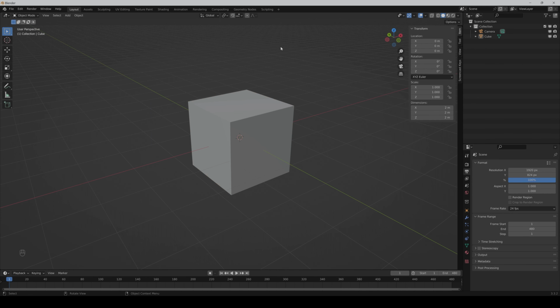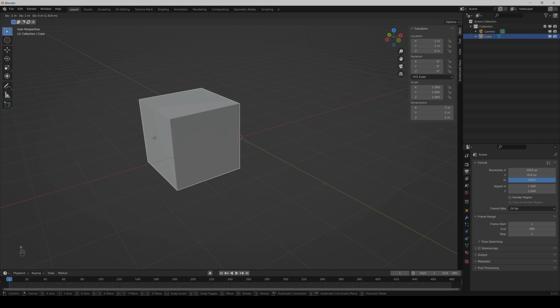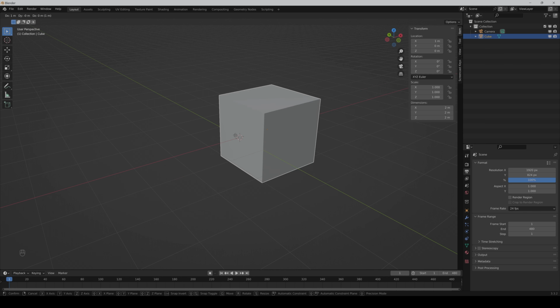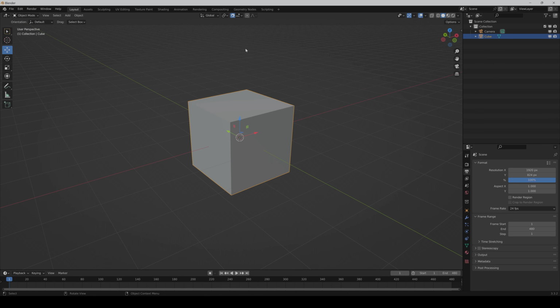Snapping is also very useful for exact values, so just activate the snapping function, select the object, and now if you move it, it moves in 1 meter steps. The cool thing is you also have the ability to change the snapping function to vertex or edge or other things.